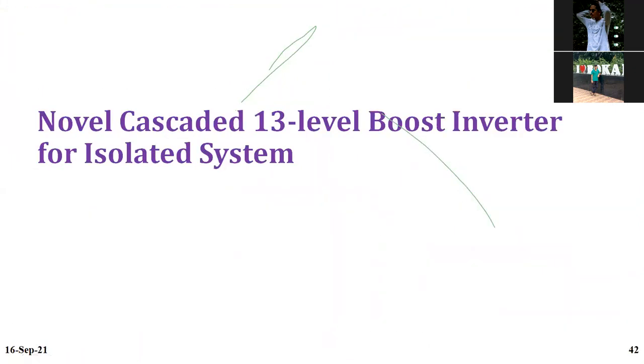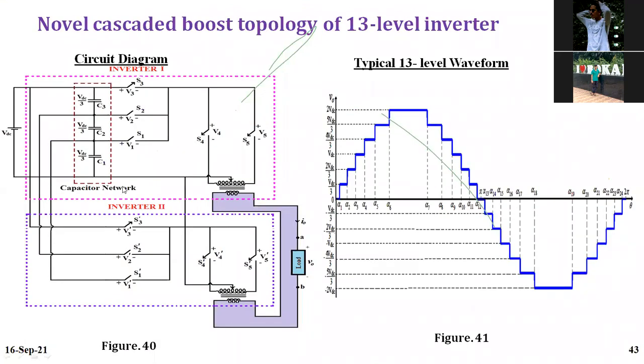Then I have developed a 30 level boost inverter. Okay, that's also a very good topology. Boost topology means using a single DC source, I can get 30 levels: 1, 2, 3, 4, 5, 6, 7, 8, 9, 10, 11, 12, 13.